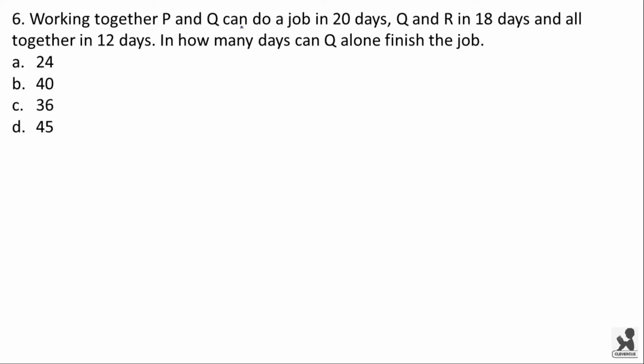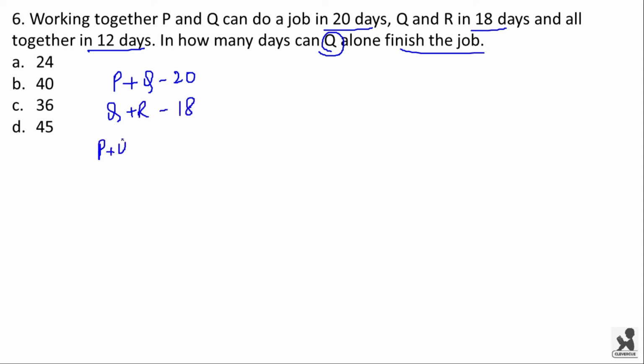Working together, P and Q can do a job in 20 days, Q and R in 18 days, and all together can do it in 12 days. In how many days can Q alone finish the job? Okay, now P plus Q can do the job in 20 days, and Q plus R can do the job in 18 days. Now P plus Q plus R working together can finish the job in 12 days.